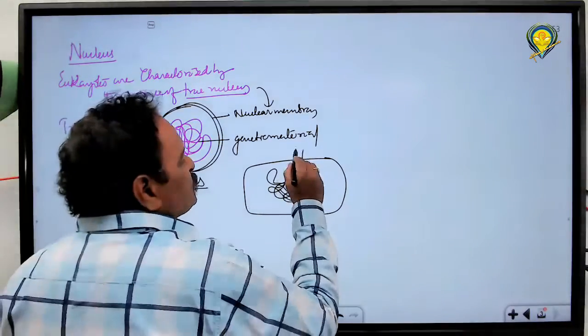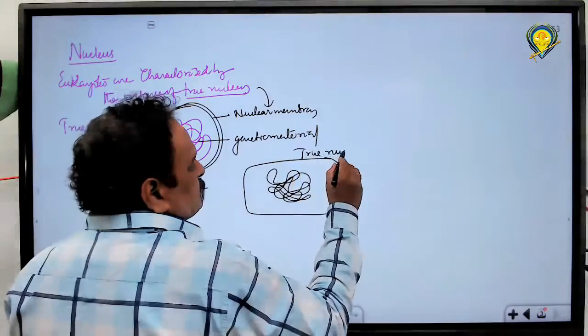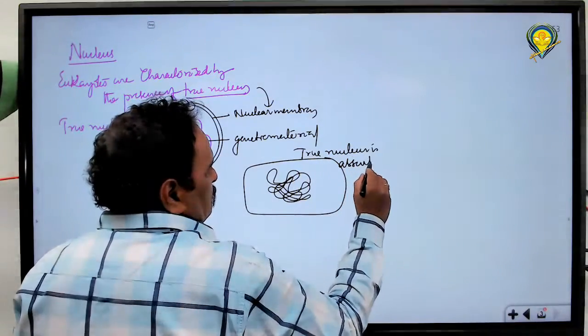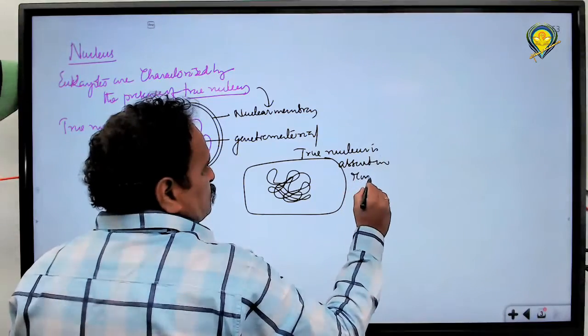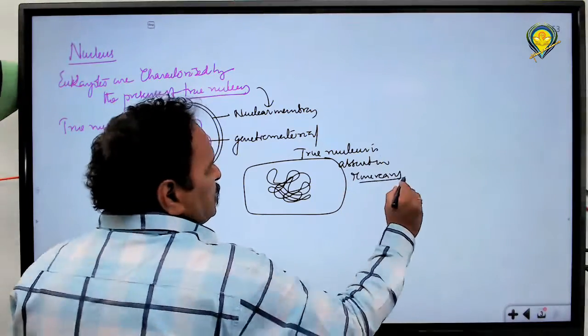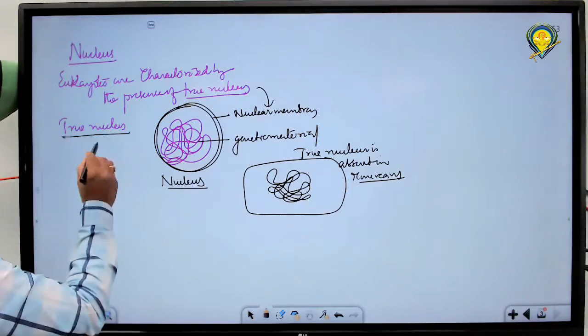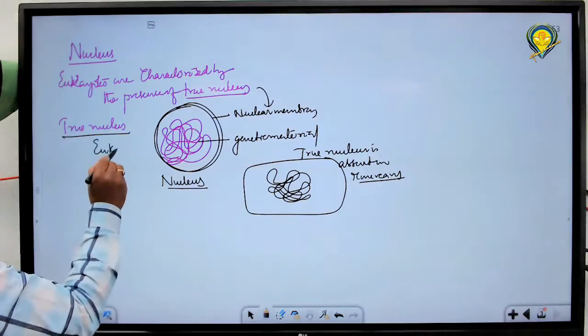True nucleus is absent in Monerians, which includes cyanobacteria, bacteria, everything. So in Monerians, prokaryotes, what is absent? True nucleus is absent. They lack the membrane around the genetic material. That is what we observe. So true nucleus is observed in eukaryotes.